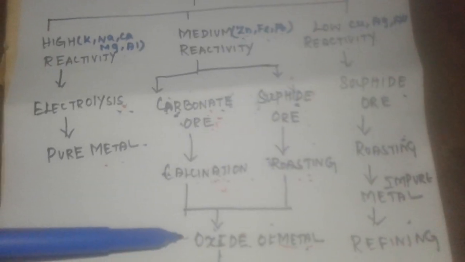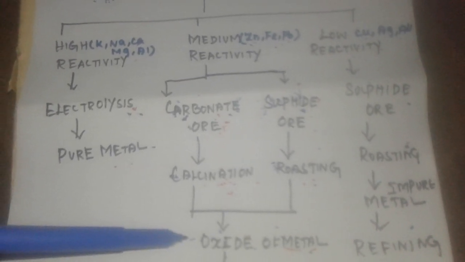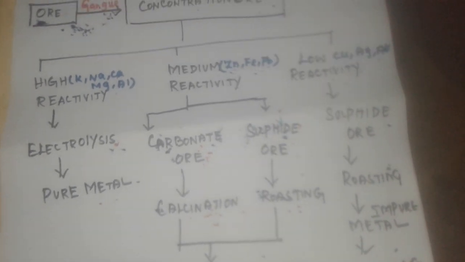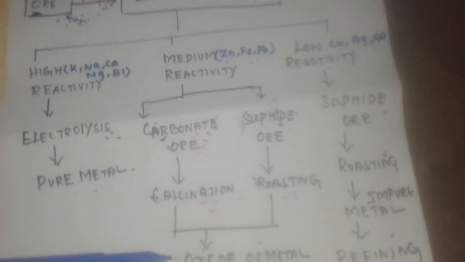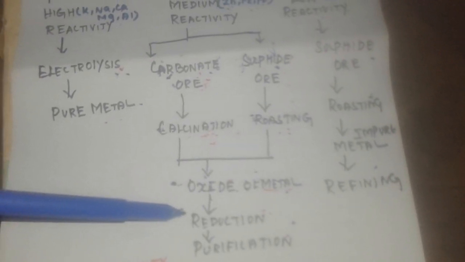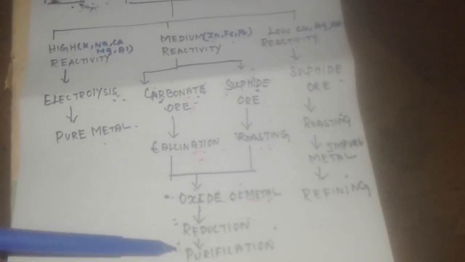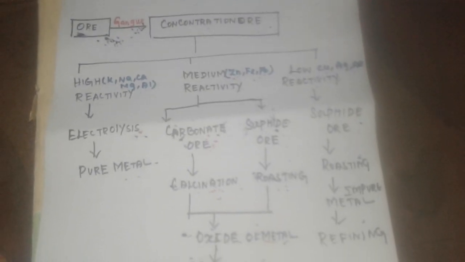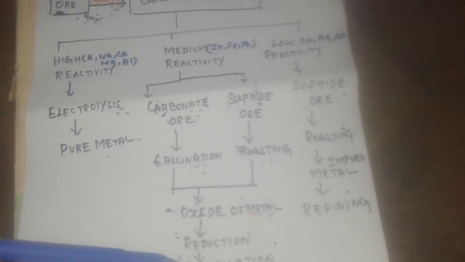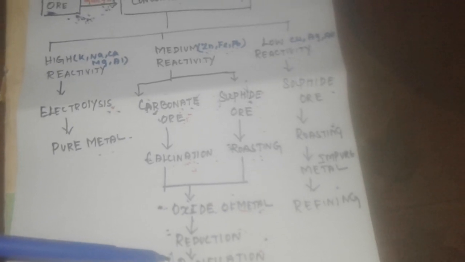Okay, now from the oxide I want my metal. How can you extract the metal? From the oxide, we remove the oxygen. What is the process, children? It is the reduction process. Removal of oxygen is the reduction process. After the reduction process, we follow the purification process. Still some impurities can be present, so we purify the metal. I can get 100% pure metal after the purification process. Have you understood?